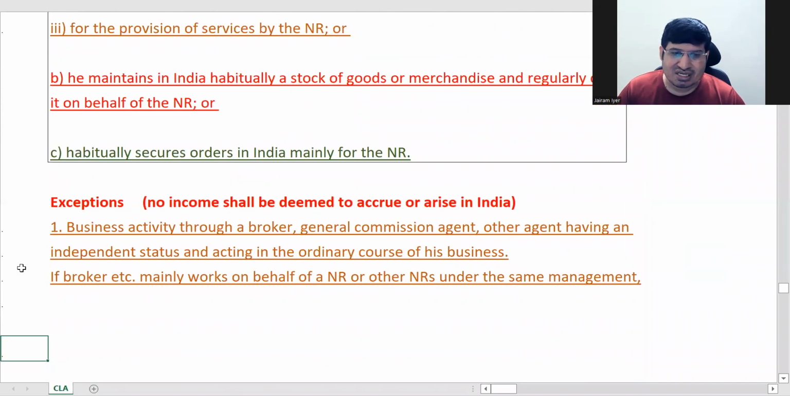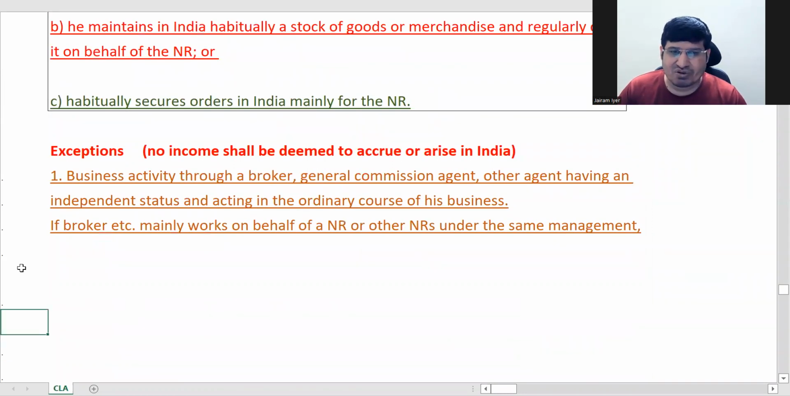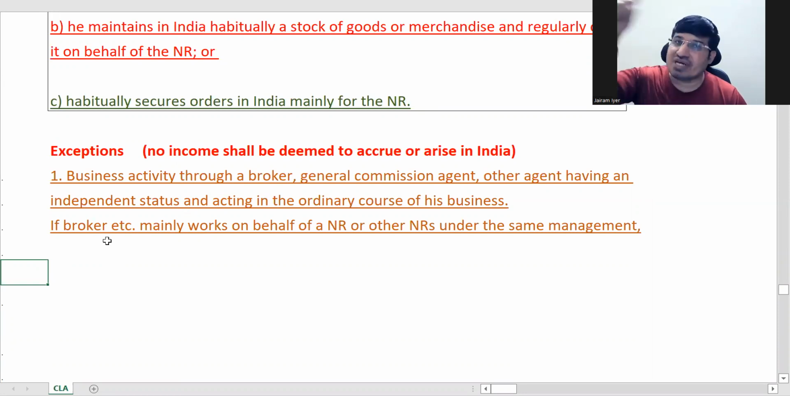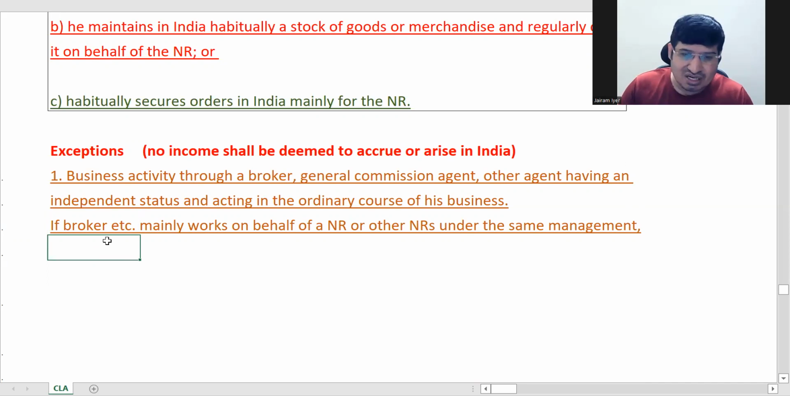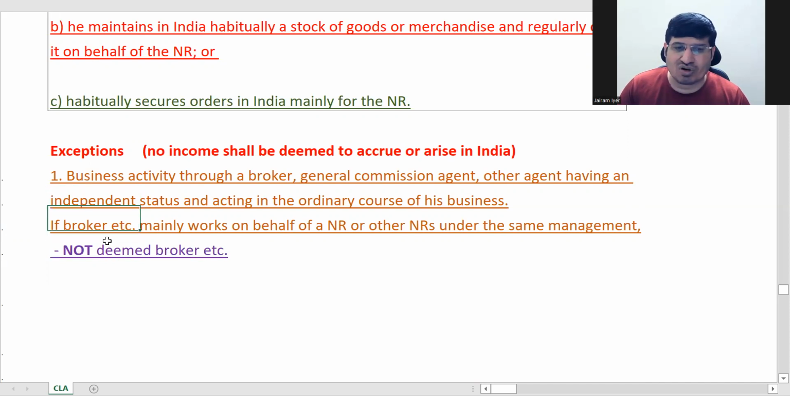So this is the exception here. Remember, a broker who has an independent status is then not considered as broker of that NR. But if he is working only for that NR, or only for the NR group, then this will hold good. Otherwise he is not deemed as broker. An independent broker is not a broker for this purpose.